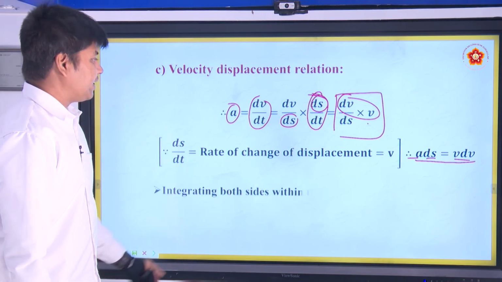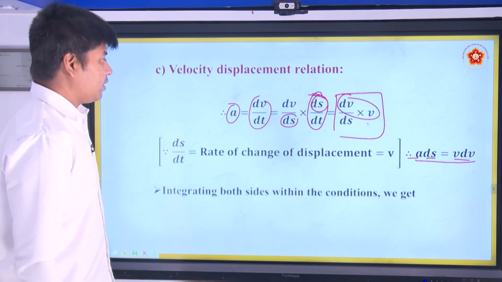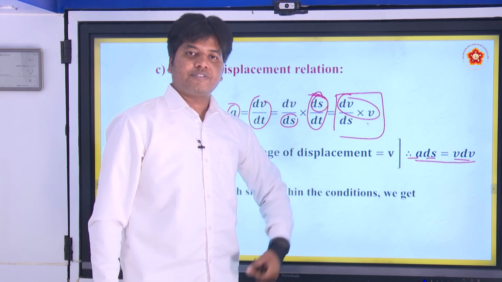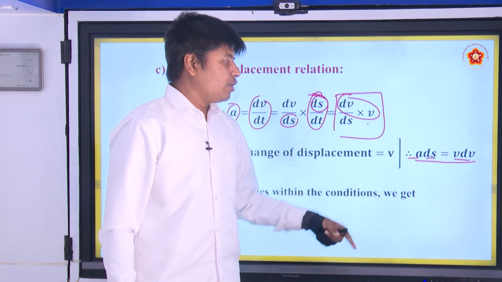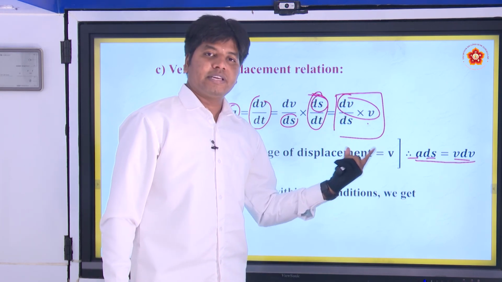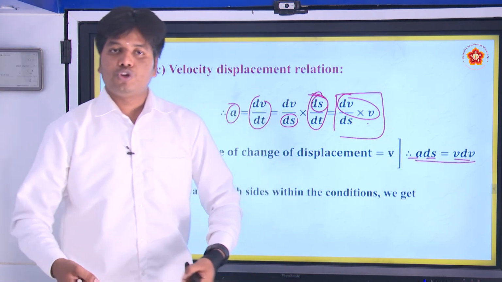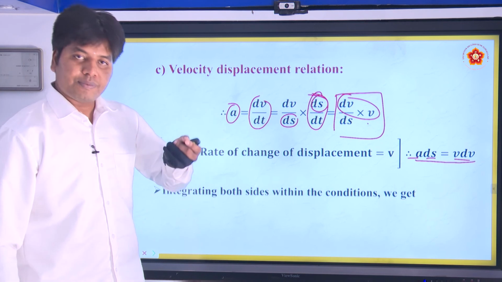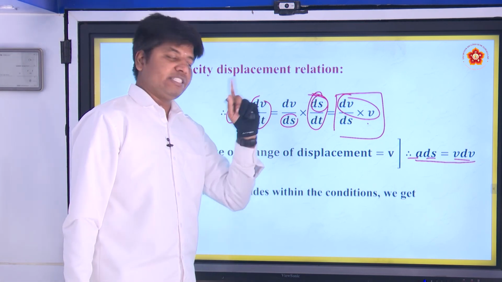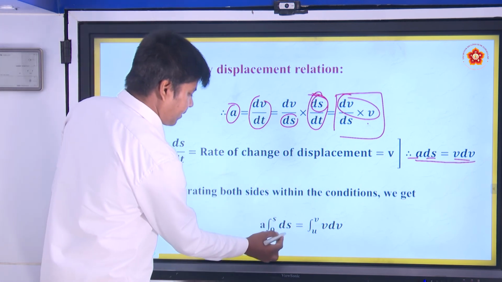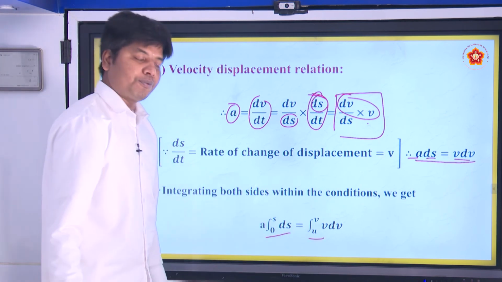So integrating on both sides with the appropriate limits. How will the ds change? It started from initial position 0 to some change in position s. How does the v change? It changes from u to v. It started from the initial velocity u and changed to v, right? So these are the appropriate limits we put.